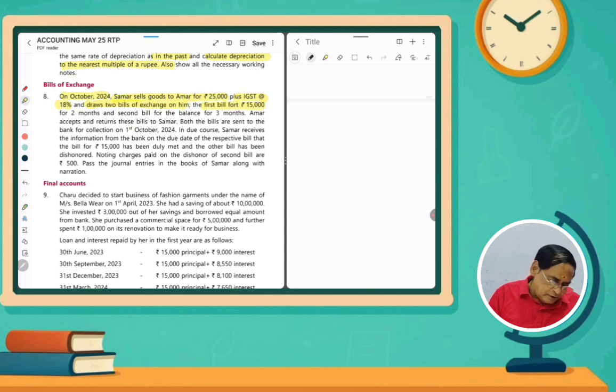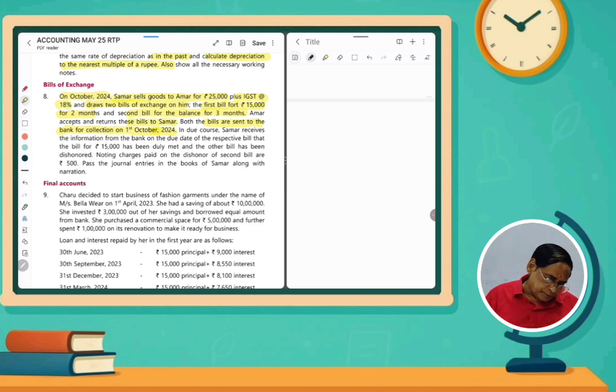The first bill for rupees 15,000 for 2 months, and the second bill for 3 months. So 2 bills. Understand? And then Amar accepts and returns these bills to Samar. Both bills are sent to the bank for collection on 1st October 2024.